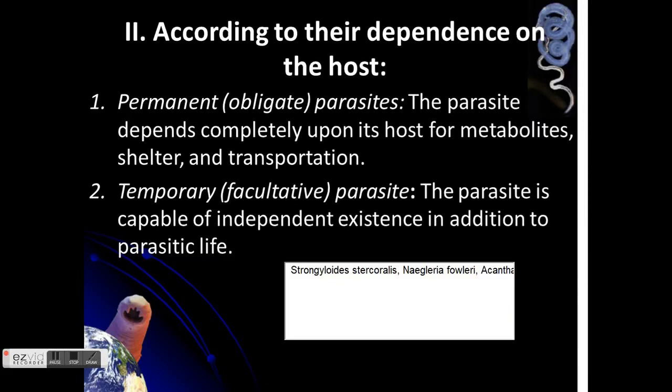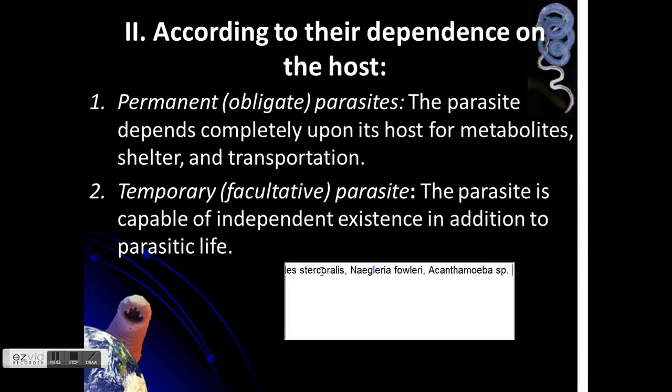So it's already here. So Strongyloides stercoralis is one. Okay. Another is Naegleria fowleri. And another example of temporary parasite is Acanthamoeba. Okay, so the Acanthamoeba species, they have a free living state.